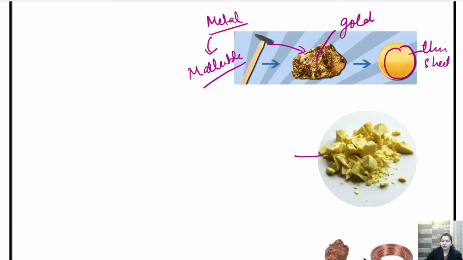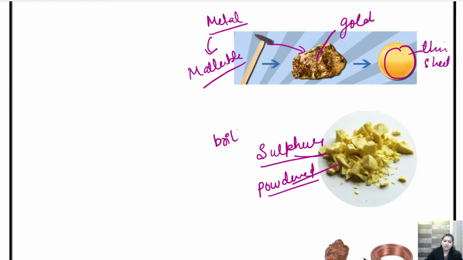But if we talk about non-metals, this is sulfur. If we hammer a non-metal product like sulfur, it will be converted into a powdered form, hence it is brittle in nature. Same goes with carbon. We have seen coal, isn't it?